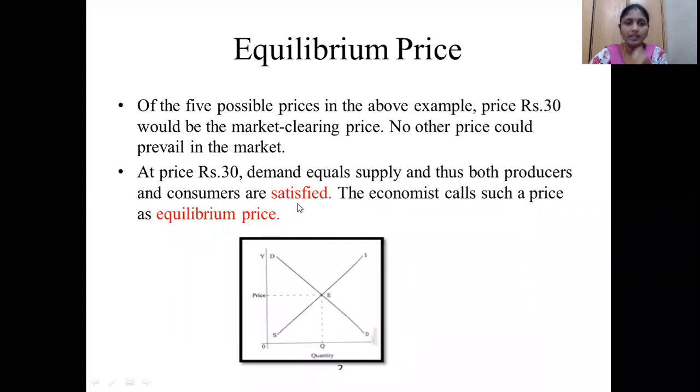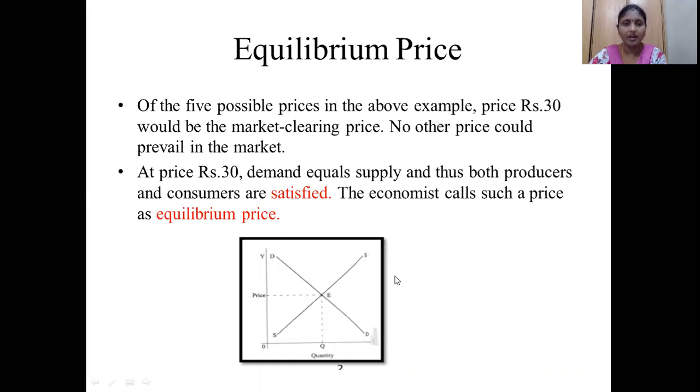Whenever you set the price at the equilibrium price, both producers and consumers are satisfied. The consumers are satisfied because they get the good at a reasonable price. The producer also gets good profits because demand for the product is high and they are able to supply the product to meet that demand. That's why economists take that price as the equilibrium price.